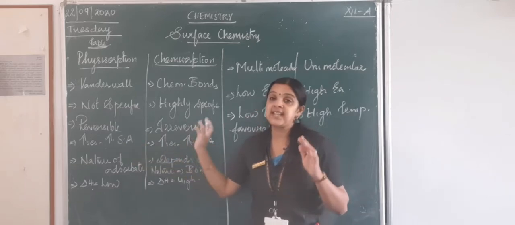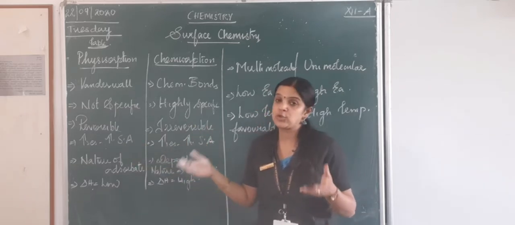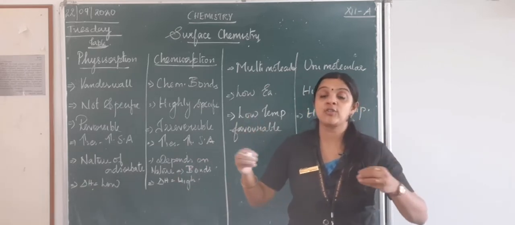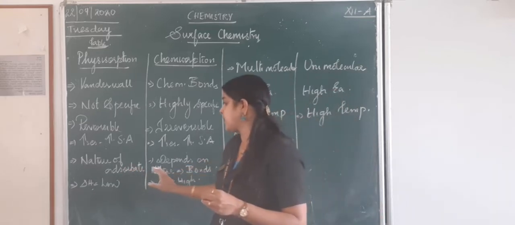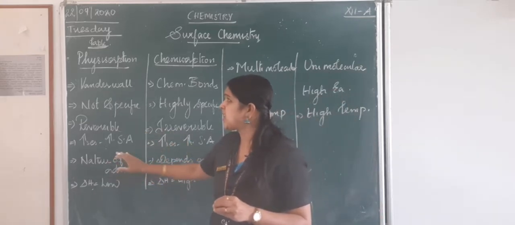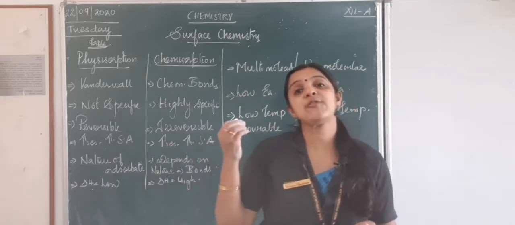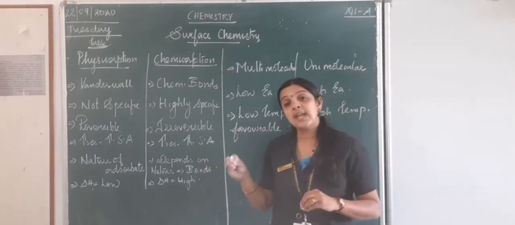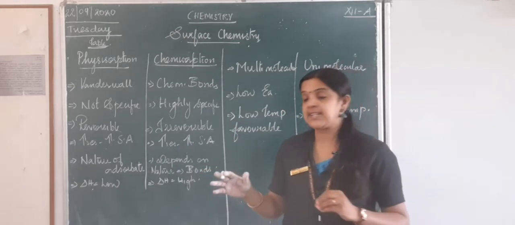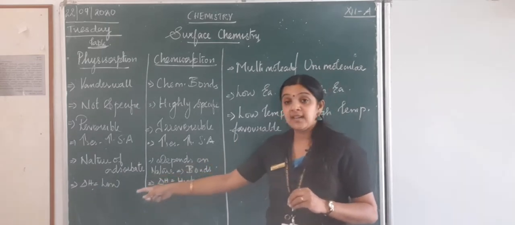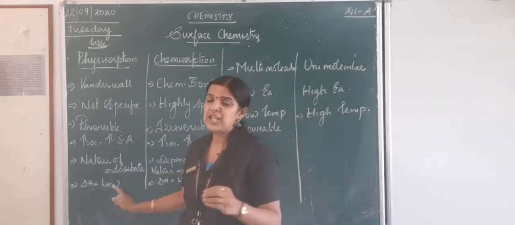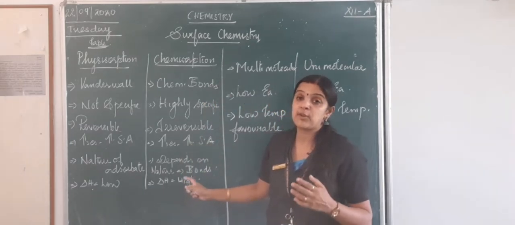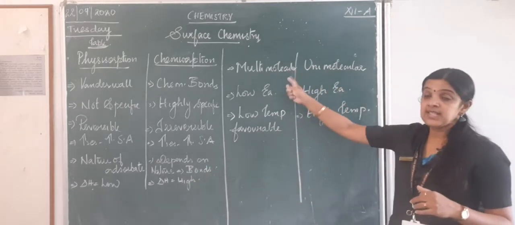In both cases, adsorption increases with the increase in surface area. I told you before, if the surface area becomes more, the extent of adsorption also increases. And both of them depend on the nature of the adsorbate. Especially in physical adsorption, easily liquefiable gases get adsorbed at a faster rate. But here, those capable of forming chemical bonds get adsorbed at a faster rate. Here, the enthalpy of adsorption is very low, it is negative but very small, but in chemisorption it has a high value of enthalpy of adsorption. This is important.